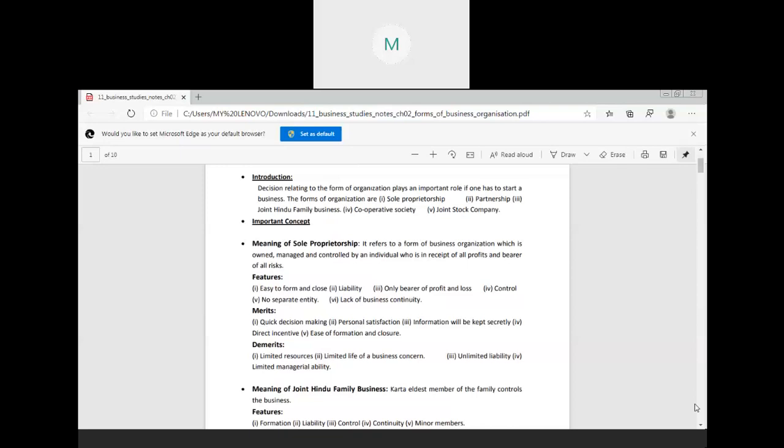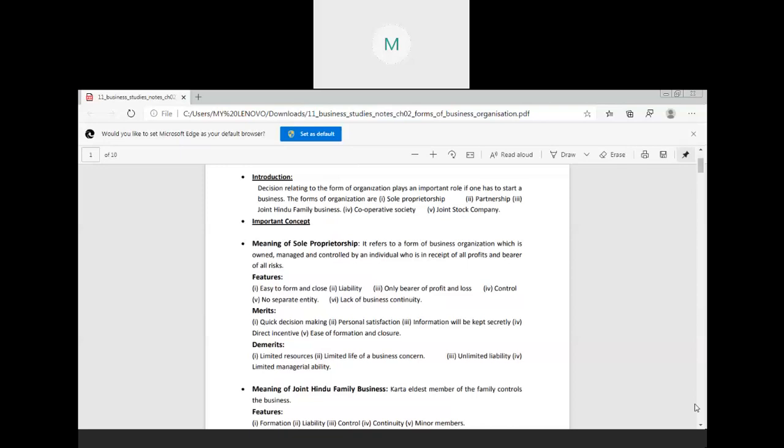Now the fourth feature is your control, means the control of the business is in the hand of that single person only, that single individual only. He is the one who is taking all the decisions of the business. All the decisions related to your purchase, related to your sales, anything which is related with the business, all the decisions of the business will be taken by the sole proprietor only.